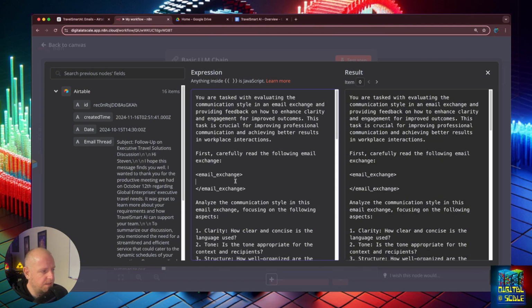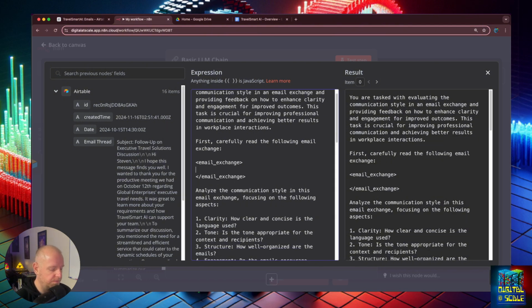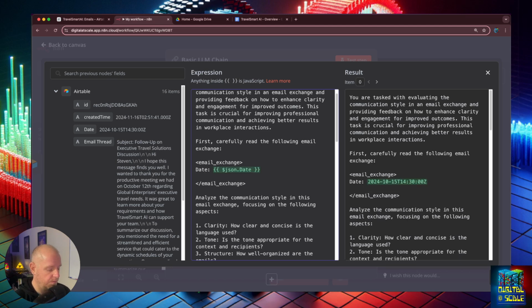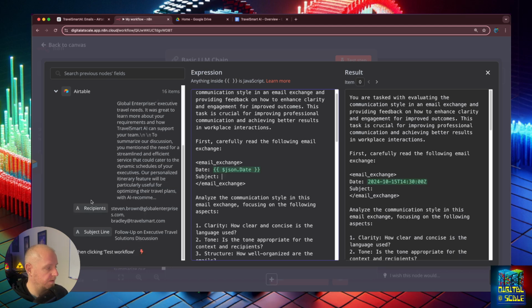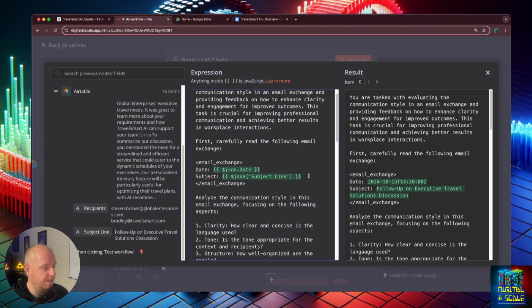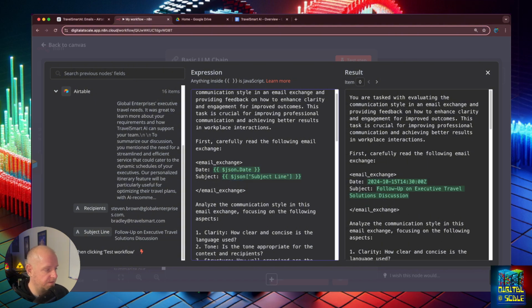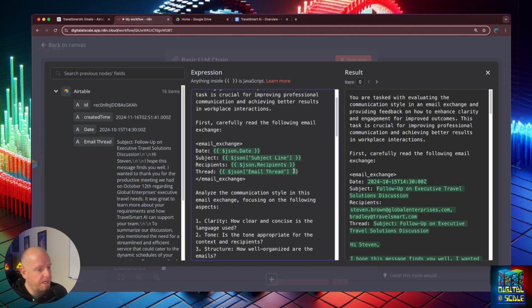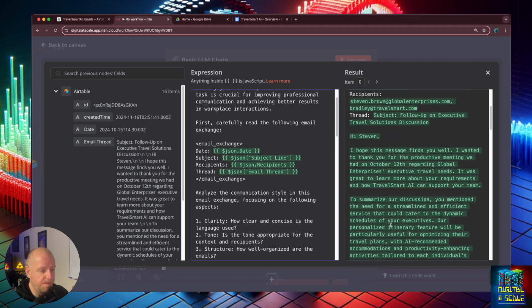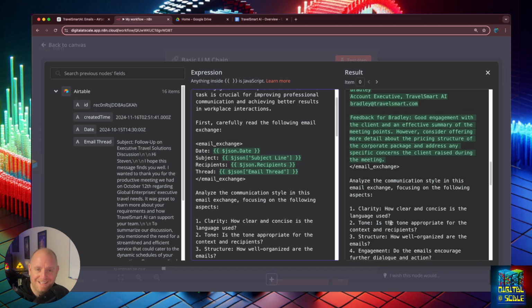And what I like to do here is add a little bit of dates. Here we go. Subject. Let's add it so it kind of looks like an email as we're getting this information. If you're getting it from Gmail, I think some of this might be included in the body, but I actually know it's not. All right. So now we have, for instance here, the date, the subject, follow up on executive travel solutions, the recipients, and then this mock thread that we created with our synthetic data loader.